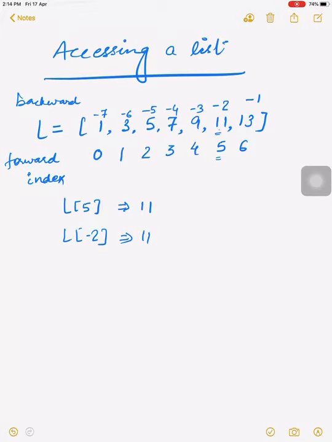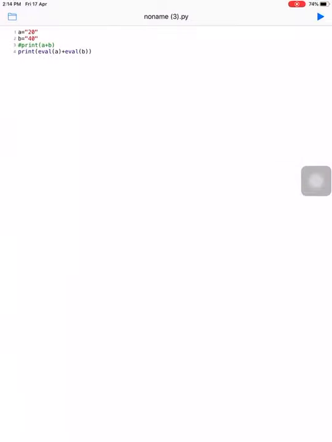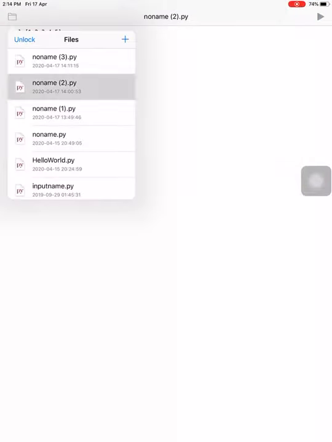So the 11 is stored at the forward index 5 and the backward index -2. So these are about index. We can write both backward and forward index as well. If we want to reverse some string, we can use the backward index. Okay, we'll take a small example in Python here.